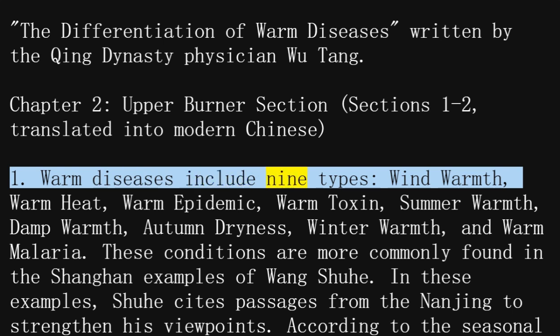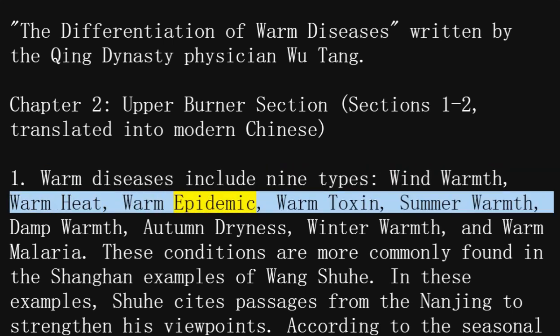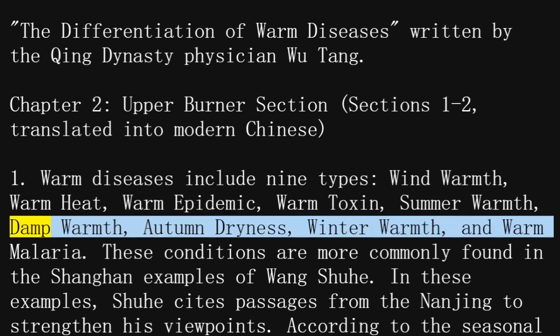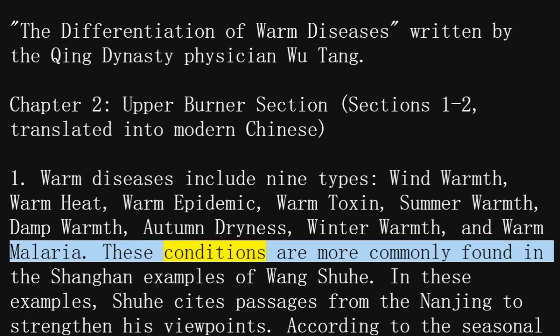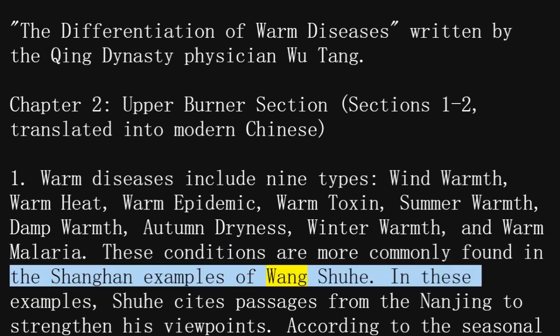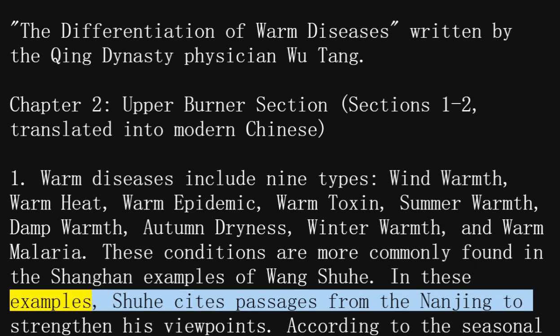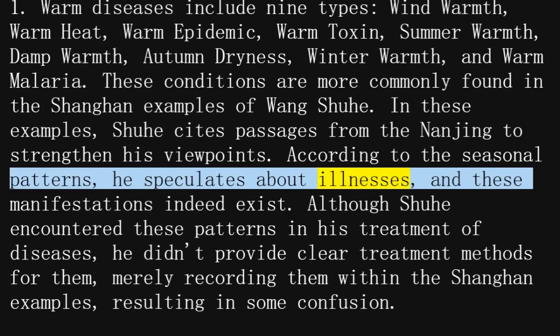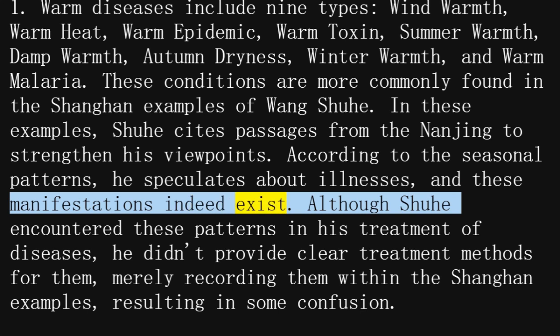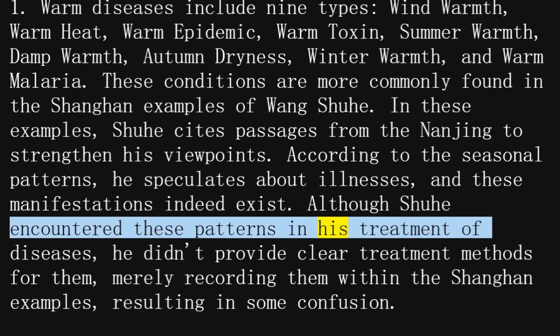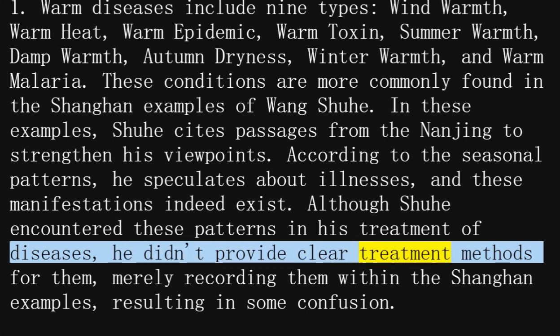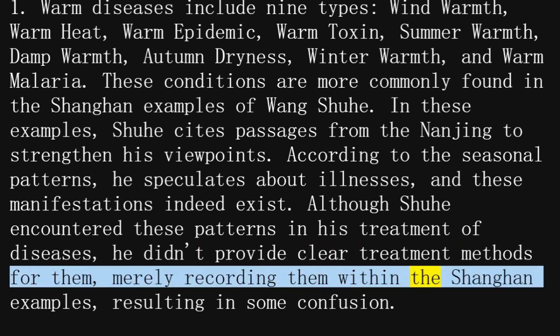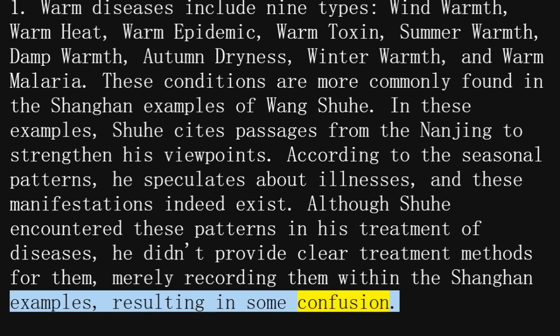1. Warm diseases include 9 types: wind warmth, warm heat, warm epidemic, warm toxin, summer warmth, damp warmth, autumn dryness, winter warmth, and warm malaria. These conditions are more commonly found in the Shanghan examples of Wang Shuhe. In these examples, Shuhe cites passages from the Nanjing to strengthen his viewpoints. According to the seasonal patterns, he speculates about illnesses, and these manifestations indeed exist. Although Shuhe encountered these patterns in his treatment of diseases, he didn't provide clear treatment methods for them, merely recording them within the Shanghan examples, resulting in some confusion.